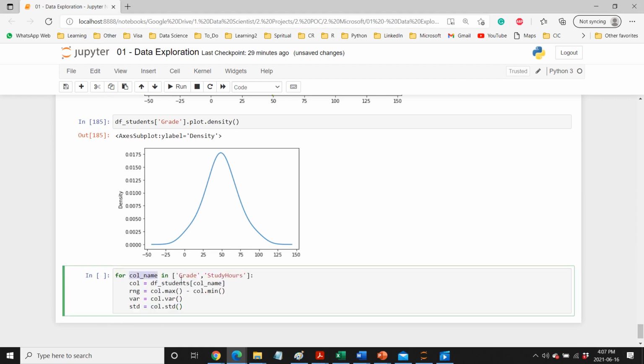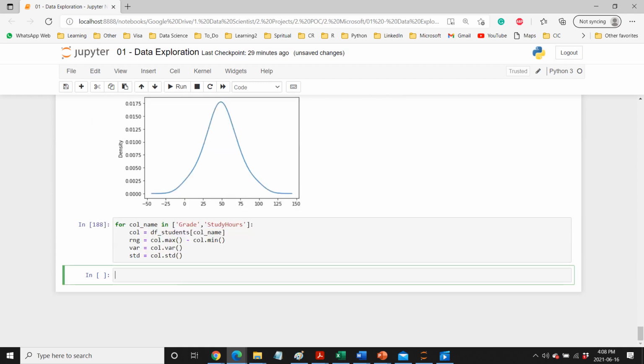What it is doing actually is, for column name in grade and study hours, it is going through each column, df student dot, first it will go to the grade and take that as a column, then it finds the maximum value and the minimum value for that. That becomes the range, and we have a variance function which will calculate the variance, and we also have a function for standard deviation. So that's how it calculates all these things for all the numeric variables. These are the numeric columns in our data frame, which is why we are looking only at these ones.